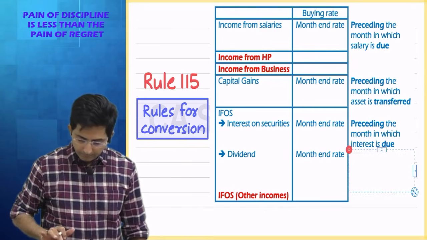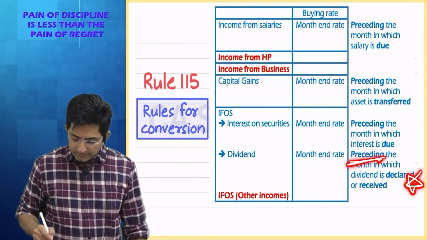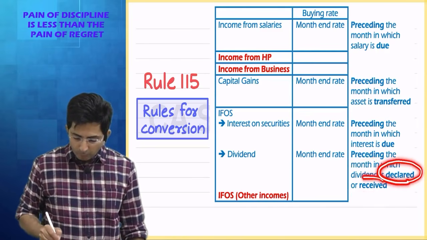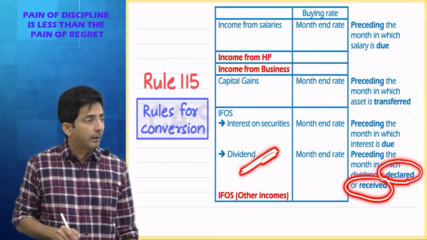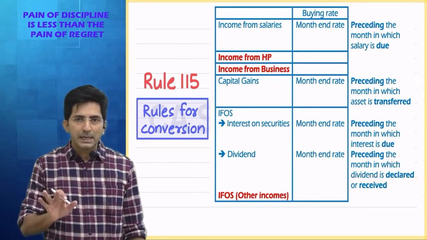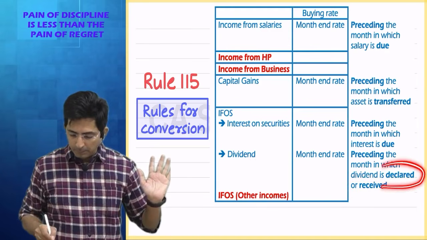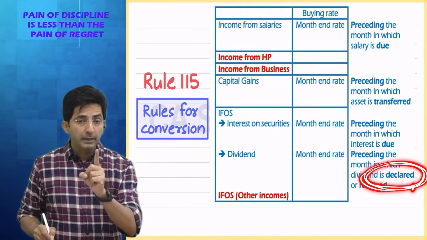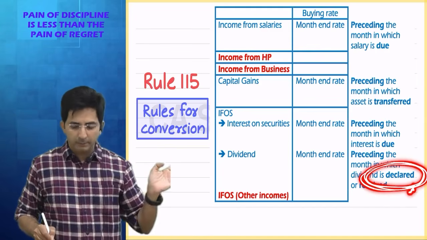See what I have written here. Preceding the month when the dividend is declared or received. Tell me why I have written two things, declared or received. That depends upon what type of dividend we are talking about. See, generally if the question is silent, we have to assume it's a final dividend. And for final dividend, which month becomes the base? The month of declaration. But you will not take the rate of exchange of that month. Every time you have to take the preceding month.